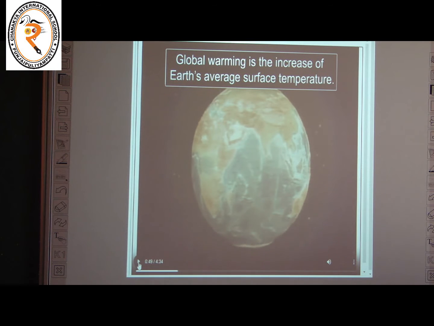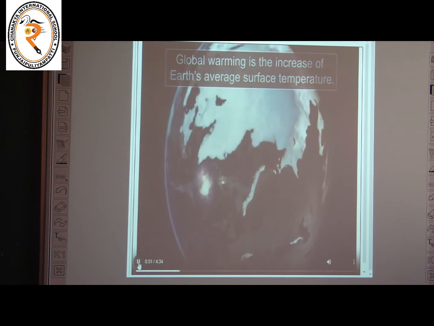Make a note of this, children. What is called global warming? It is the increase of Earth's average surface temperature, that is called global warming. So deforestation causes global warming, that is, it can increase the temperature of Earth's surface. Okay.